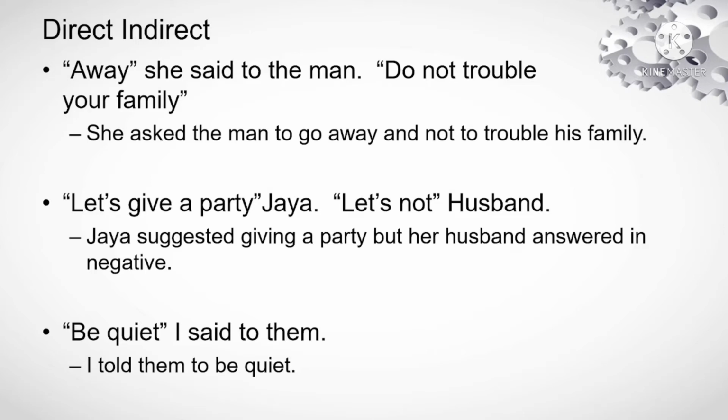The second example is, let us give a party, Jaya. Husband, let us not. Jaya suggested giving a party, but her husband answered in the negative. Here, if the husband gives agreement, that is, let us, then the answer must be in the positive. Okay. And the third one, be quiet, I said to them. It can be converted as, I told them to be quiet.